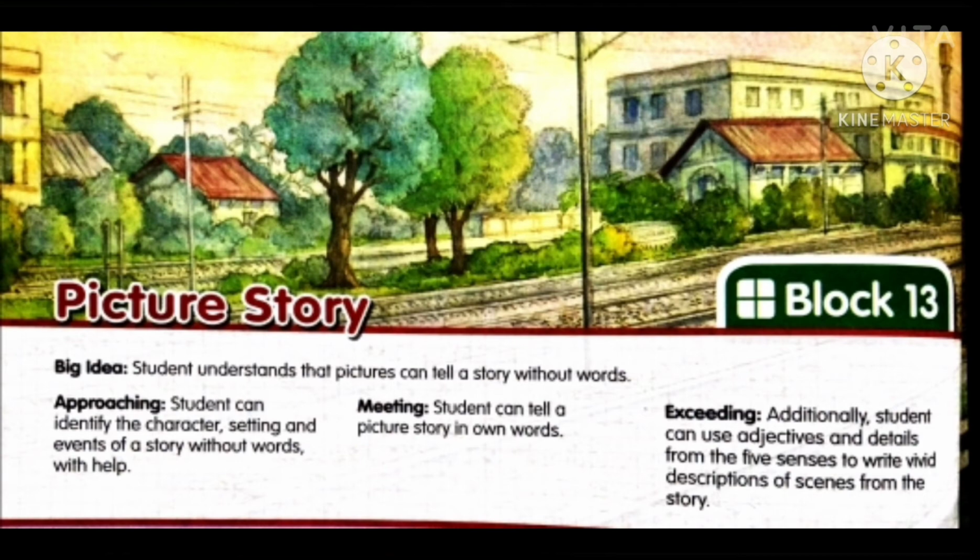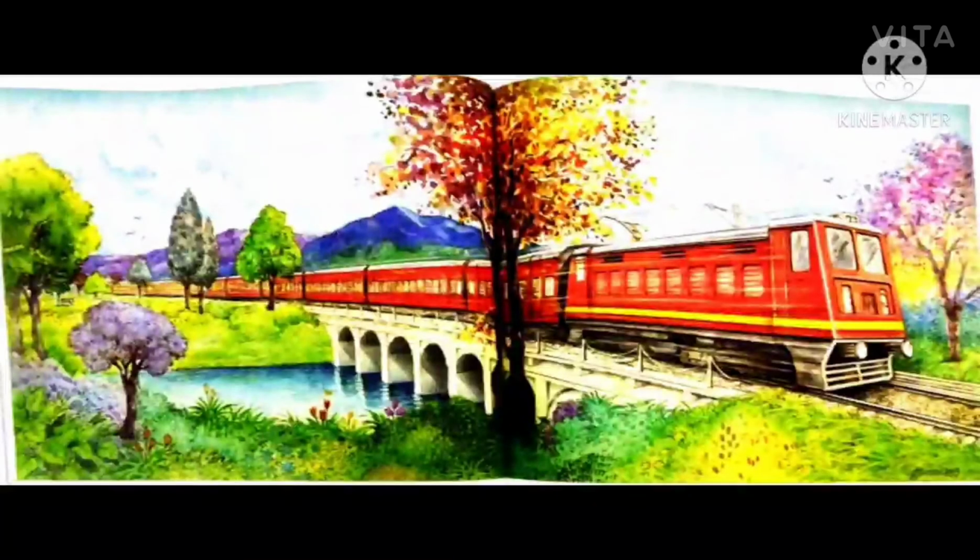Now let us move to the first picture on page number 82 and 83, where you can see a train. Can you see the scenery there? Really very beautiful. The dam is there, water is flowing. Try to use your senses: what you can see, hear, taste, and smell in that area. Everything can be kept in mind. Try to write something and imagine your railway journey.